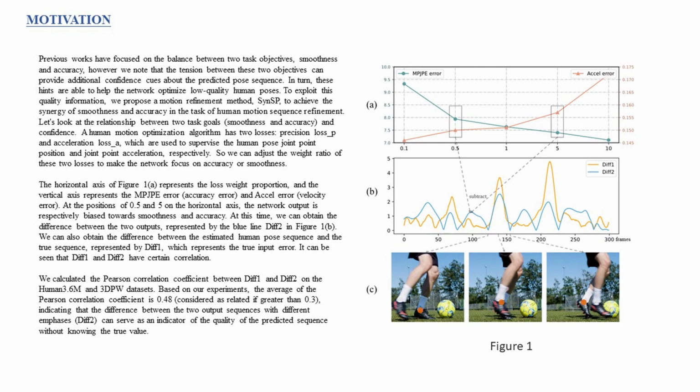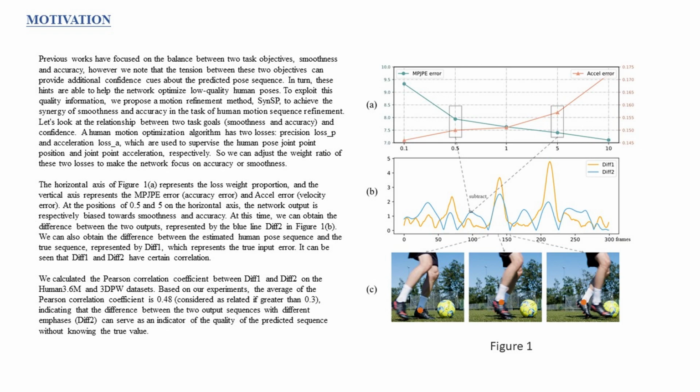At the positions of 0.5 and 5 on the horizontal axis, the network output is respectively biased towards smoothness and accuracy. At this time, we can obtain the difference between the two outputs, represented by the blue line diff2 in Figure 1b. We can also obtain the difference between the estimated human pose sequence and the true sequence, represented by diff1, which represents the true input error. It can be seen that diff1 and diff2 have certain correlation.